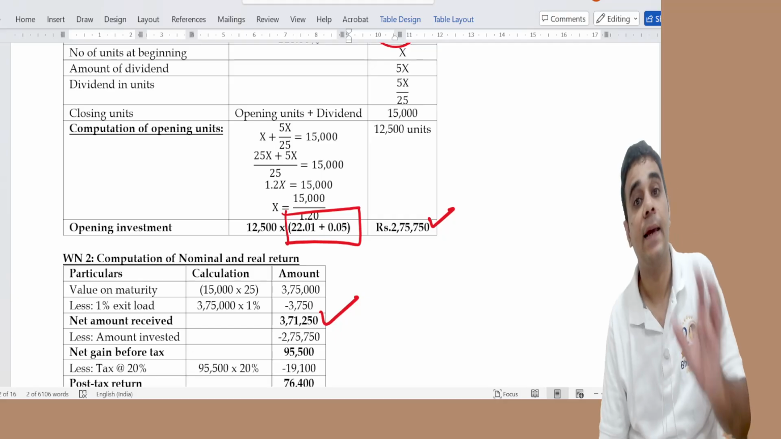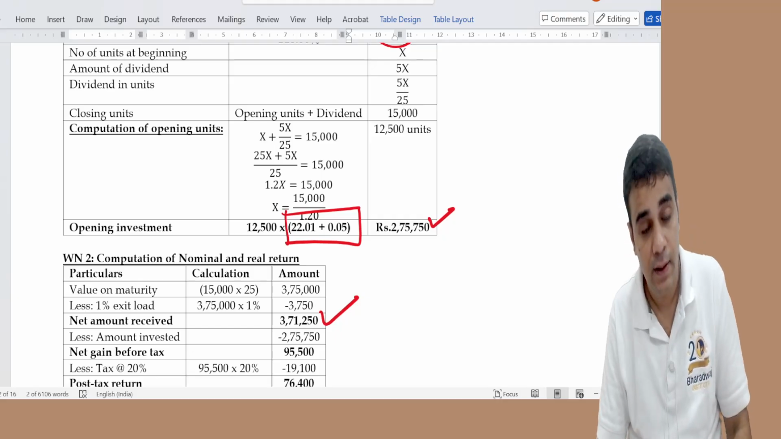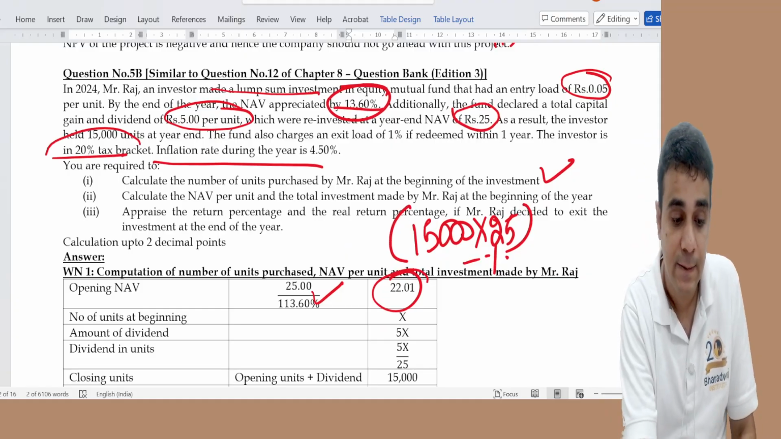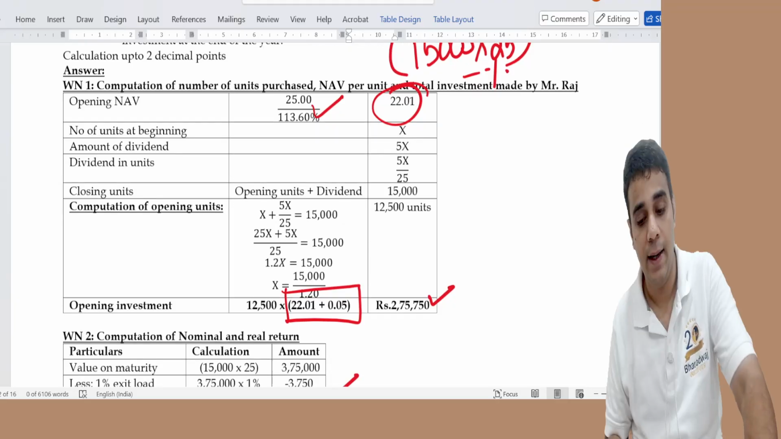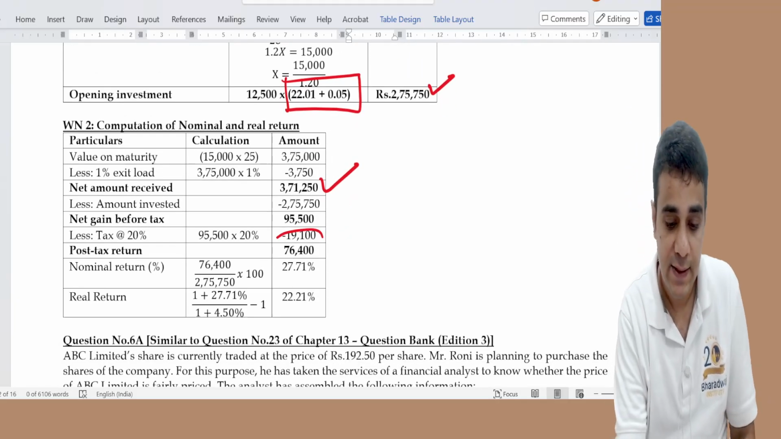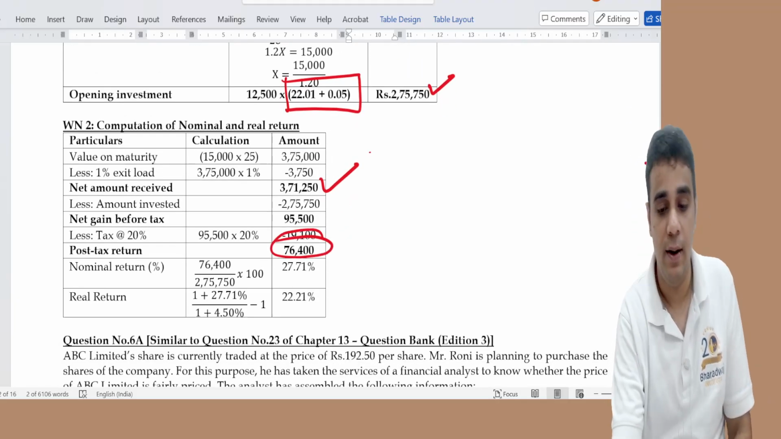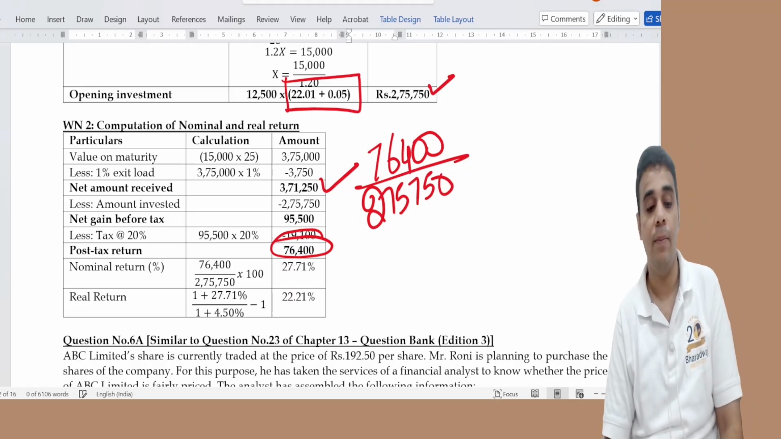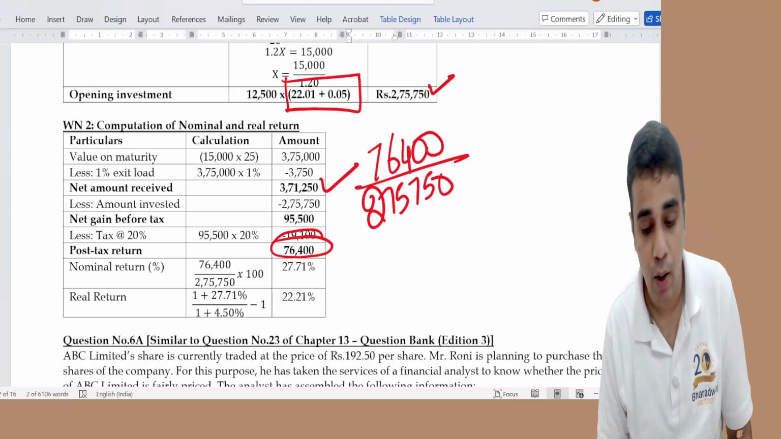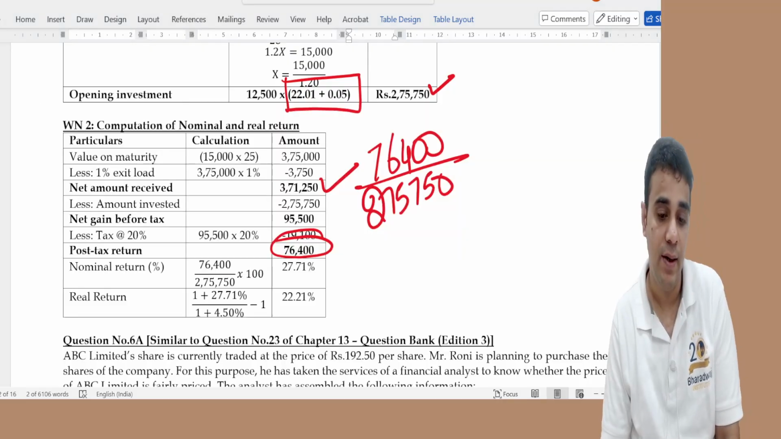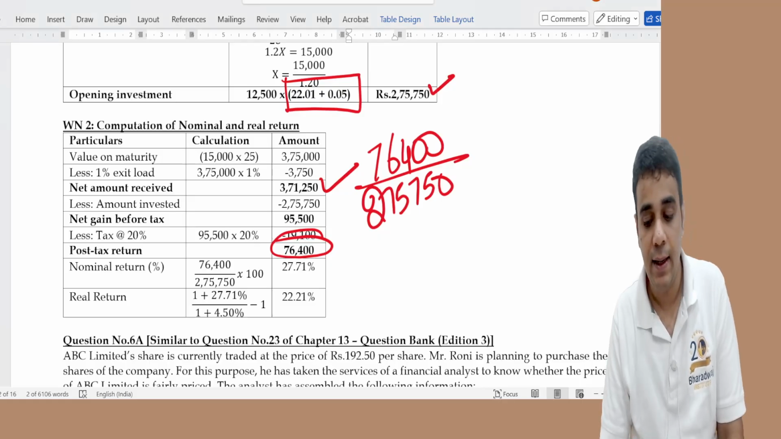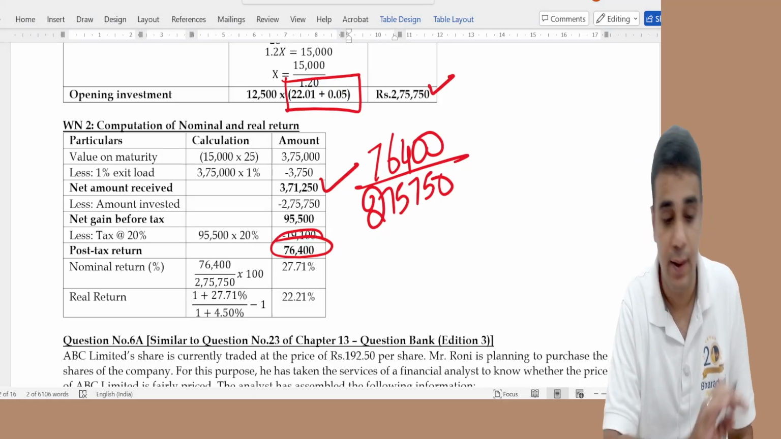Investment is this. The gap is profit. On the profit, pay 20% tax. So I technically earn 76,400 after tax by investing 275,750. This is called nominal return. 76,400 by 275,750, technically called nominal return.